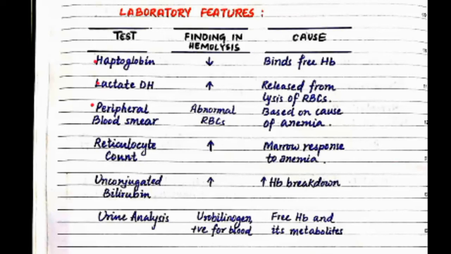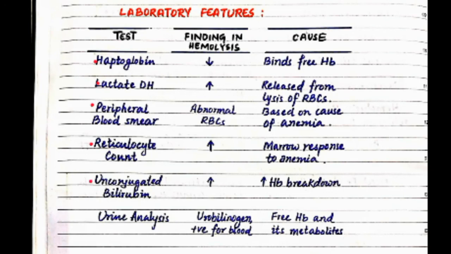In the peripheral blood smear, you will see abnormal RBCs according to the cause of anemia, like spherical in hereditary spherocytosis, elliptical, and other shapes. Then reticulocyte count will increase as a compensatory response of the marrow to the anemia.